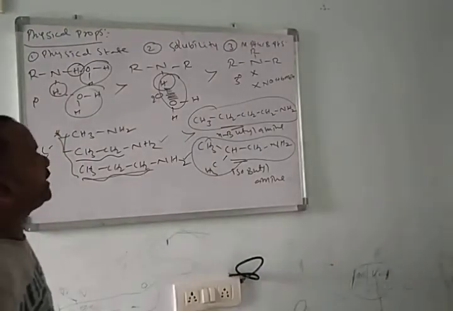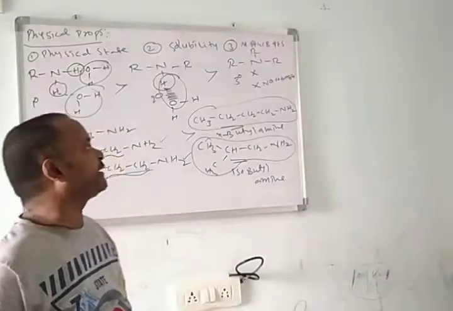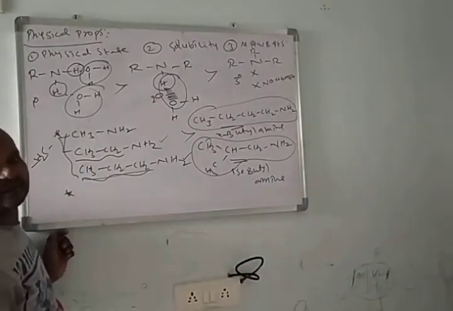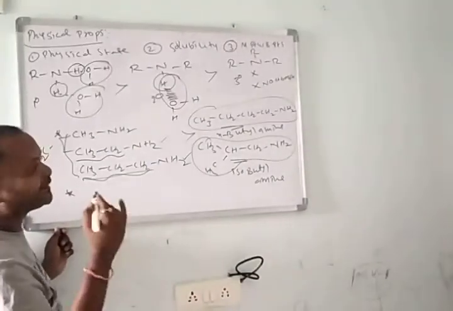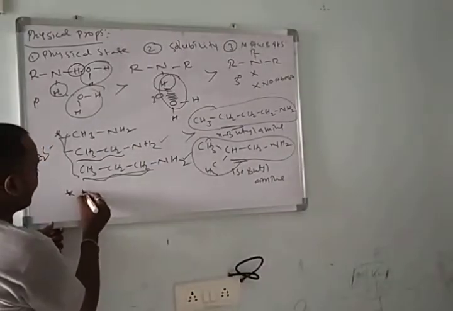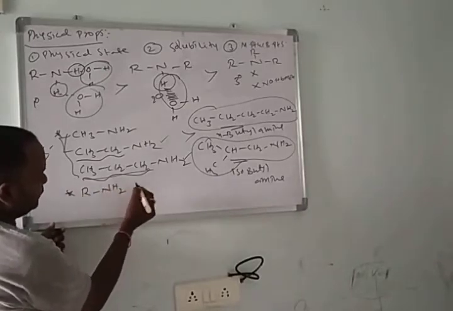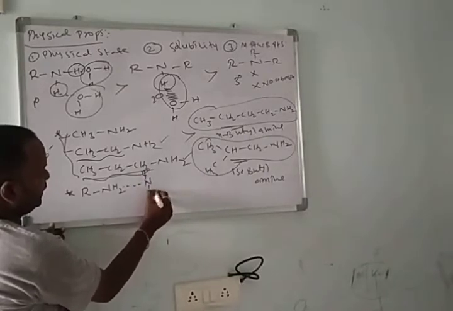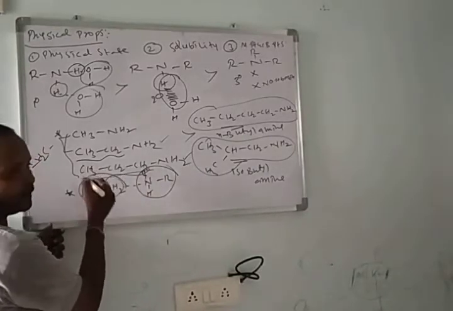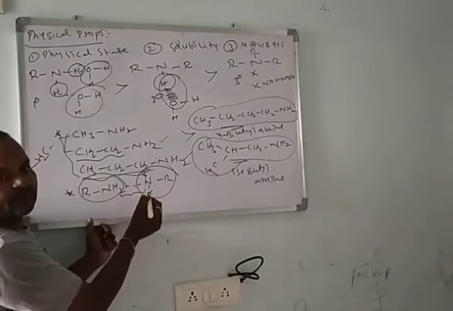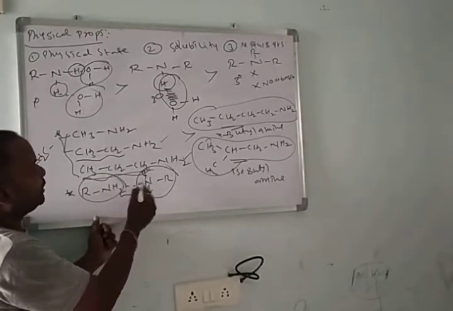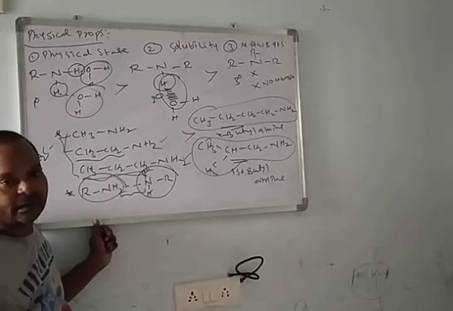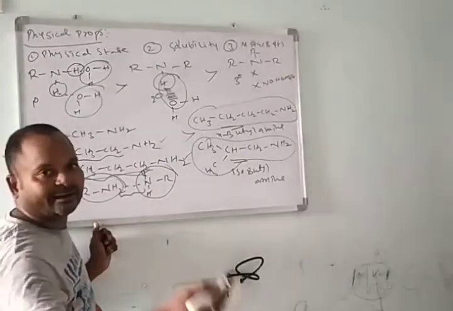And here, boiling point and melting point. Boiling points and melting points of amines are more compared to different organic molecules, but less compared to alcohols. Here, for the boiling point of amines, take two amine molecules. Both form intermolecular hydrogen bonding between two molecules. Due to this intermolecular hydrogen bonding, these have higher boiling points and melting points.